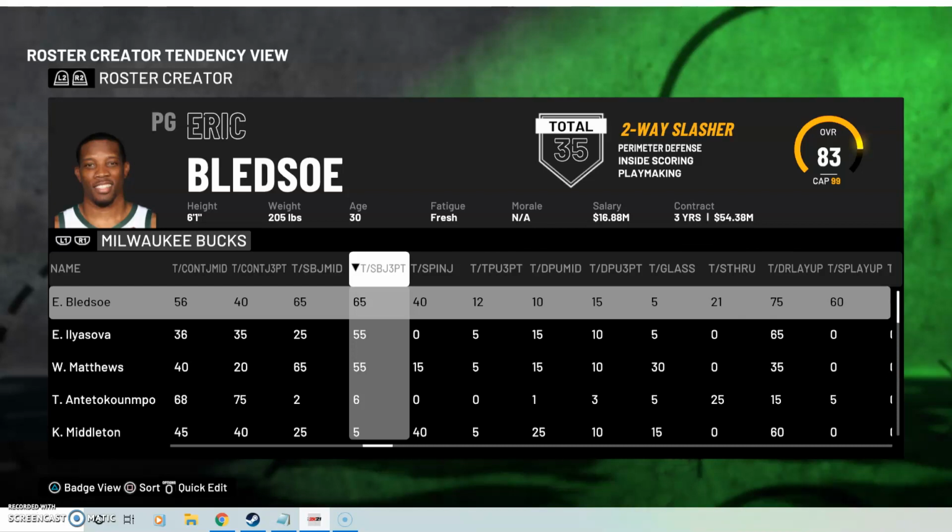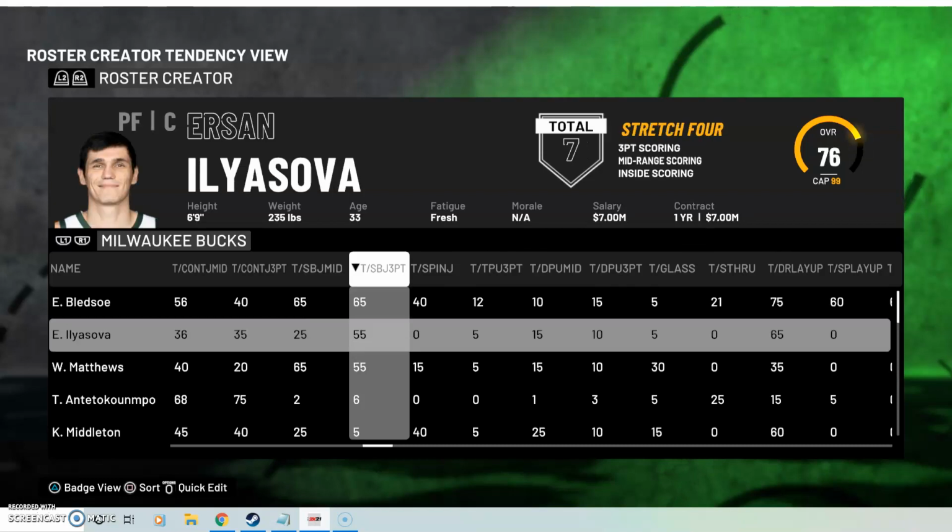That can't happen in a game to get realistic gameplay flow. Ersan Ilyasova, 21 of his 142 attempts between the regular season and the bubble equals 15% for step back threes. Yet, here he is with the 55.